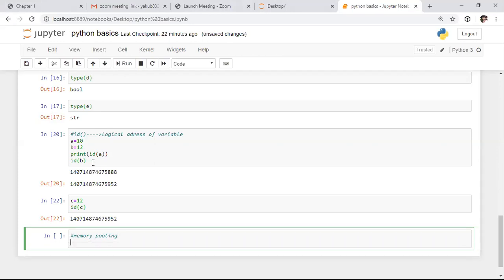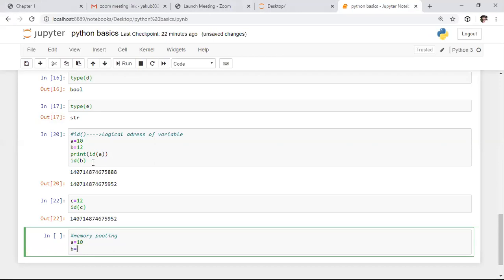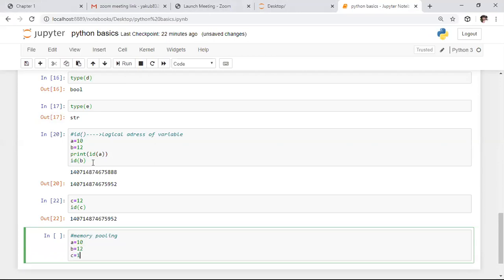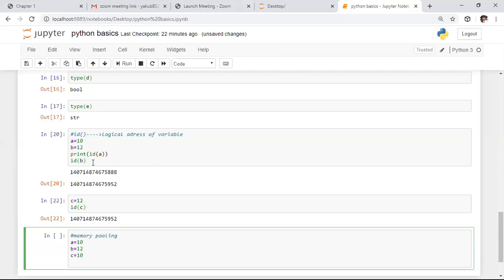So here I'm defining a equals 10. Here I'm saying b equals 12. Here I'm saying c equals 10. After doing this, I want to print the logical addresses of all these three variables.